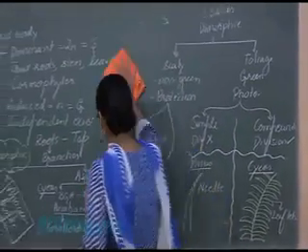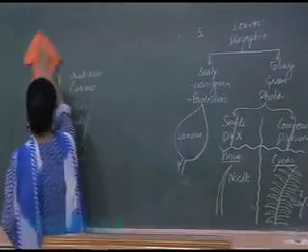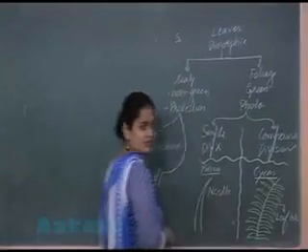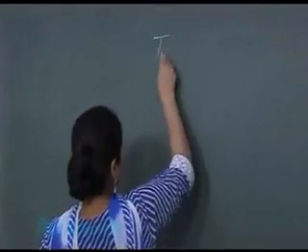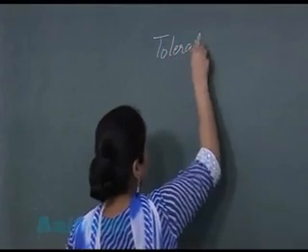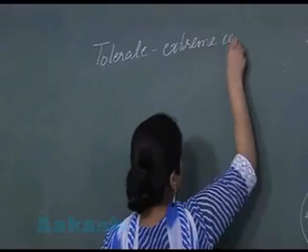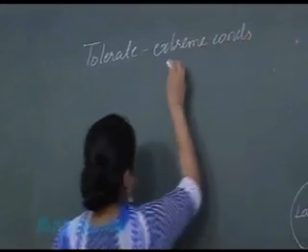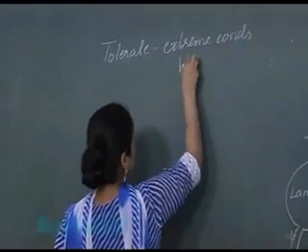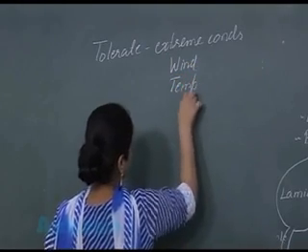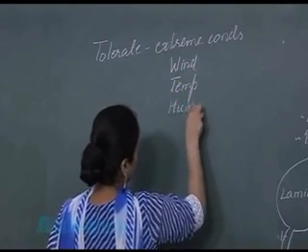Now one very important feature about the leaf: these leaves are resistant, they tolerate extreme conditions with respect to wind, temperature and humidity.